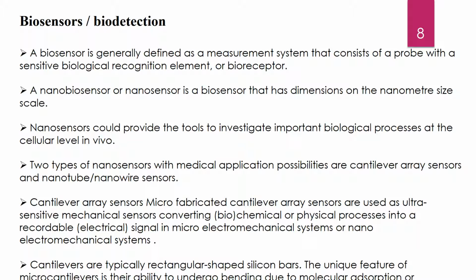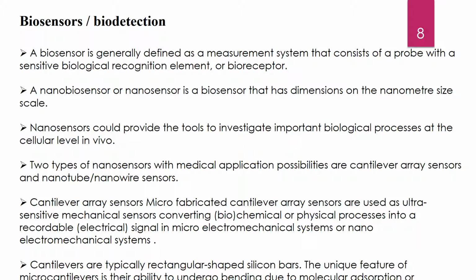There are two types of nanosensors with medical application possibilities: cantilever array sensors and nanotube or nanowire sensors. The first, the cantilever array sensor, is a microfabricated cantilever array used as an ultrasensitive mechanical sensor, converting biochemical, chemical or physical processes into a recordable signal in microelectromechanical or nanoelectromechanical systems. Cantilevers are typically regular-shaped silicon bars. The unique feature of a microcantilever is its ability to undergo bending due to molecular adsorption.